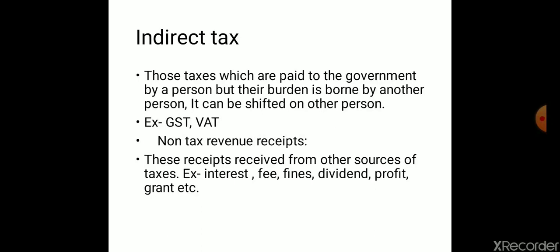Next, indirect tax means those taxes which are paid to the government by a person, but their burden is borne by another person. It can be shifted to another person. Example, GST, VAT, etc.